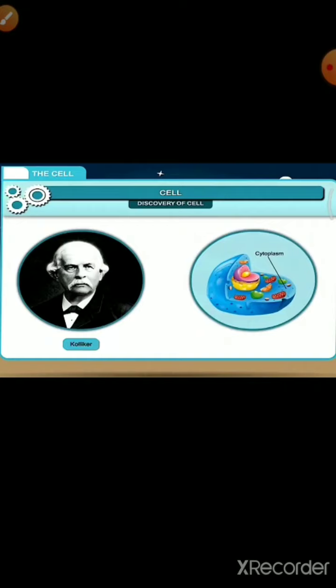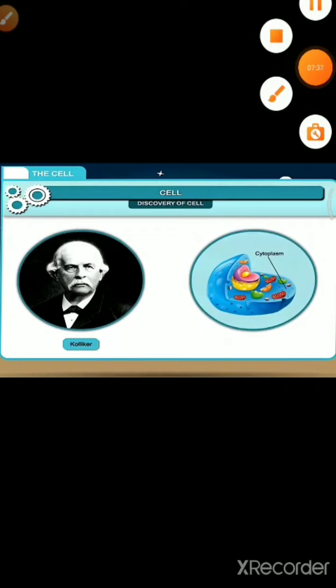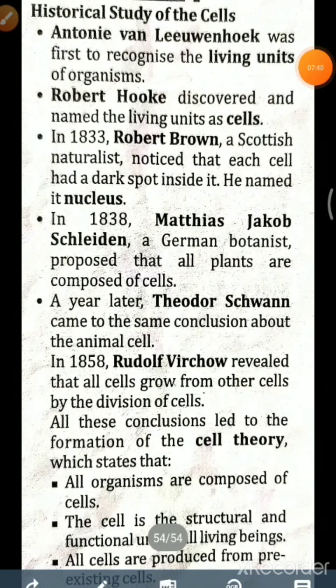Now students, see in your book, page 34. All of you open. This is the page where the historical study of the cells is given. Antony van Leeuwenhoek was first to recognize the living units of organisms. Then Robert Hooke discovered and named the living unit as cells. Then Robert Brown, a Scottish naturalist, noticed that each cell has a dark spot inside it. He named it nucleus.